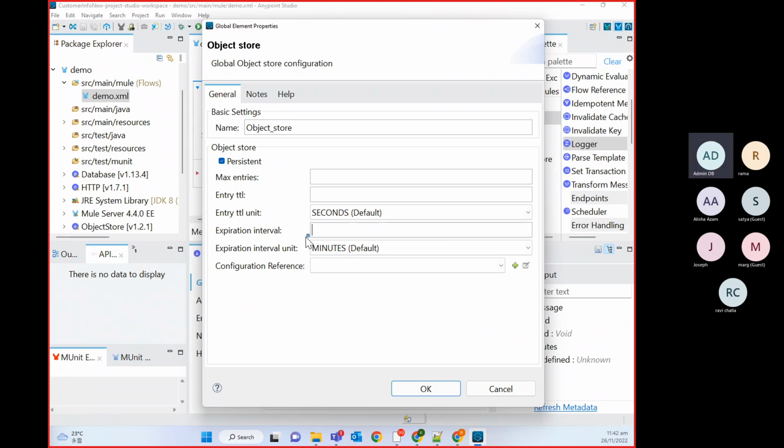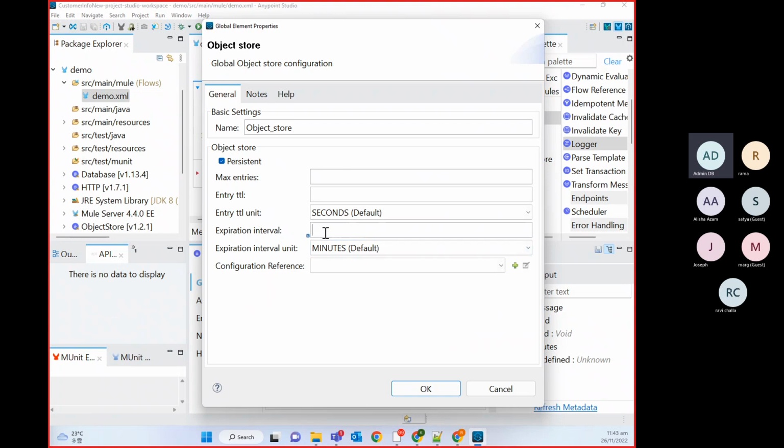Here we have one internal batch. For batch processing, it has its own internal scheduler. What this scheduler will do depends on the time you define.